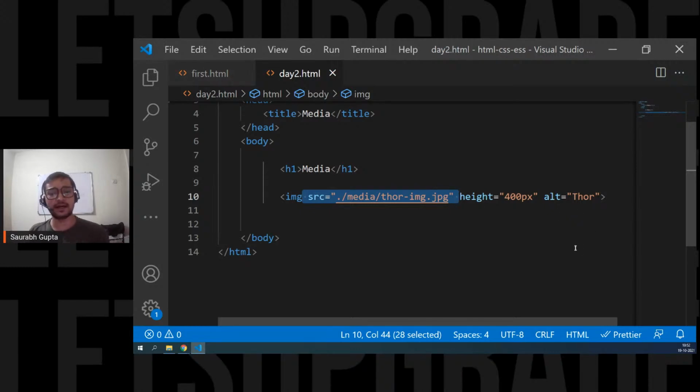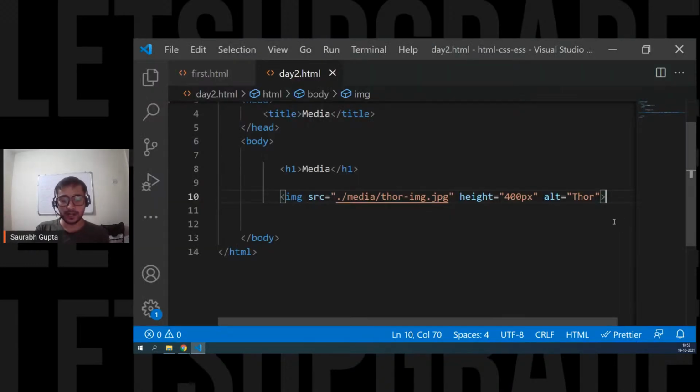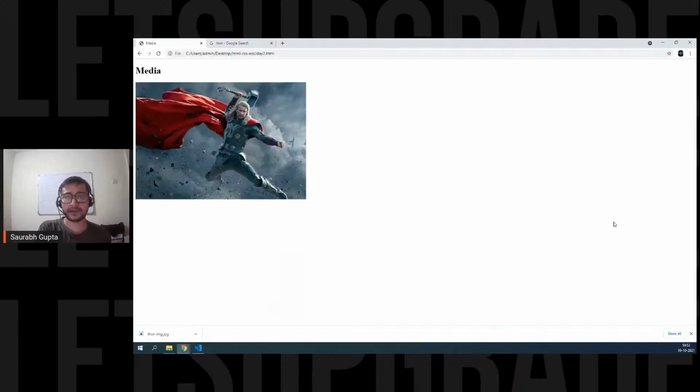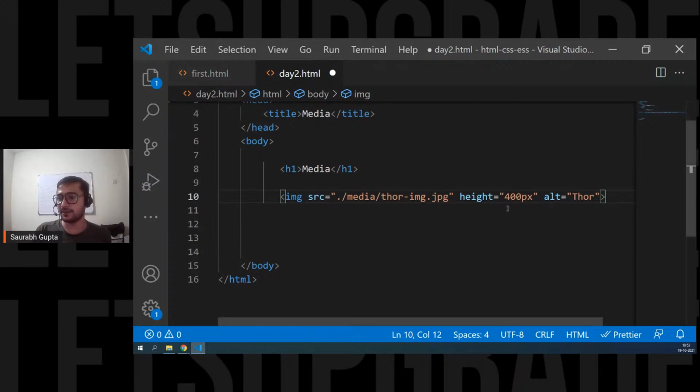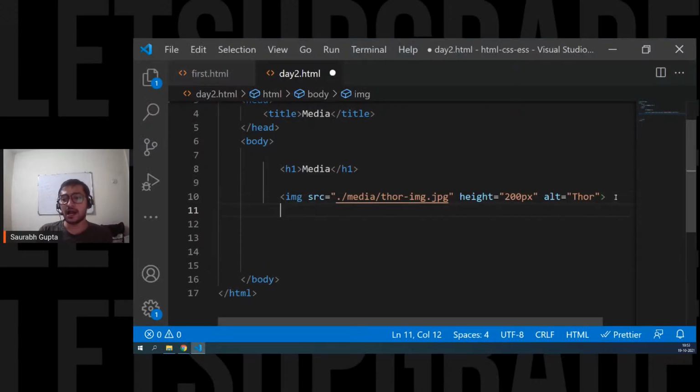SRC is an attribute? Yes, Ganga. Yes, SRC is an attribute. SRC, height, alt, all of them are attributes, or you can also call them properties. Okay, let's move ahead. So that's how you put an image on your page. I hope everyone understood it. Let me comment this so that it doesn't disturb us. Or let's keep it for some time, but let me reduce the height so that it's small and not taking so much space. Now let's see how to put audio on the web page.